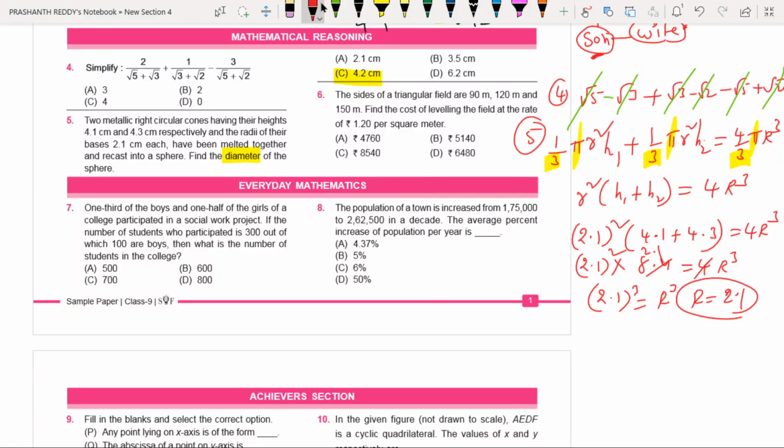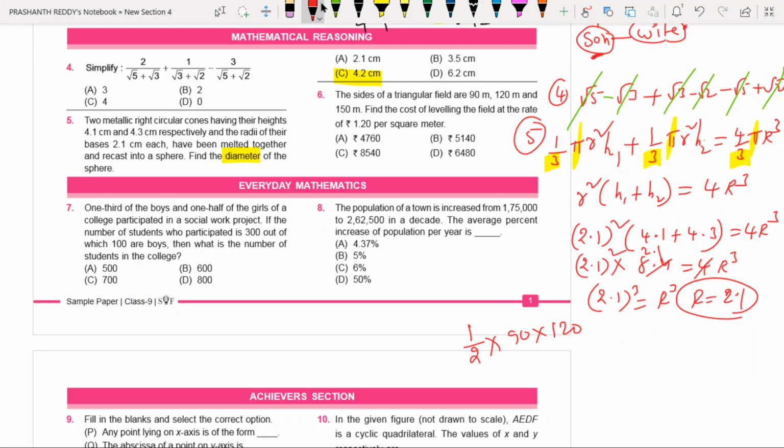In order to find out, what is the question? The sides of a triangular field are 90 meters, 120 meters and 150 meters. Find the cost of leveling the field at the rate of 1.20 per square meter. We can answer this in a smart way. Just listen, I am not doing it completely. First we'll try to find out the area. Area formula is half into base into height. Base is 90 and height is 120.